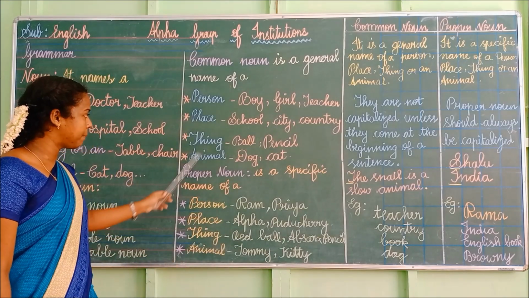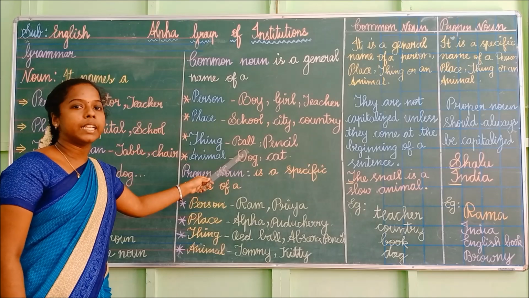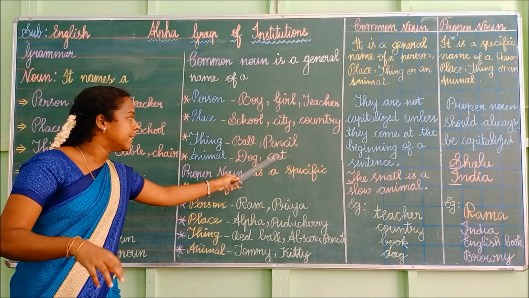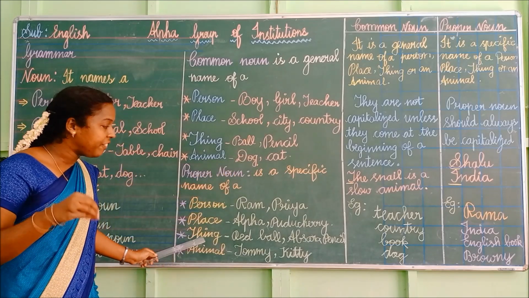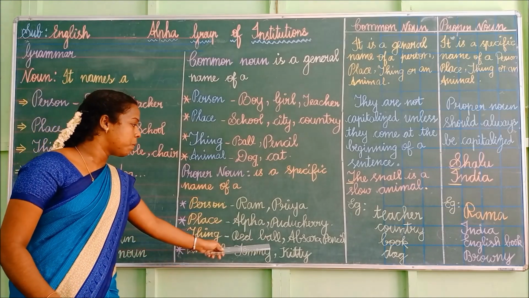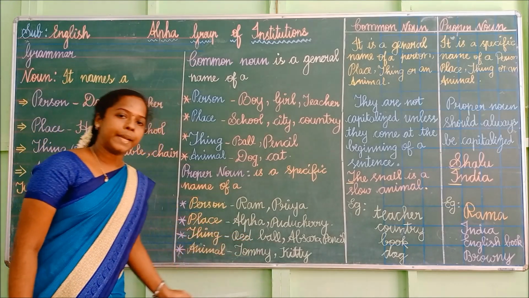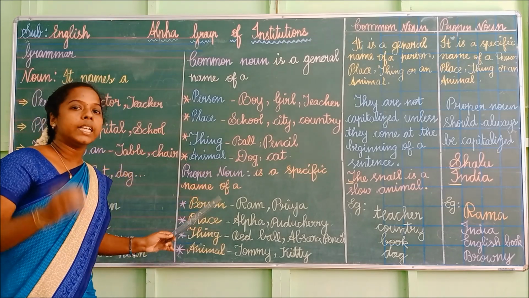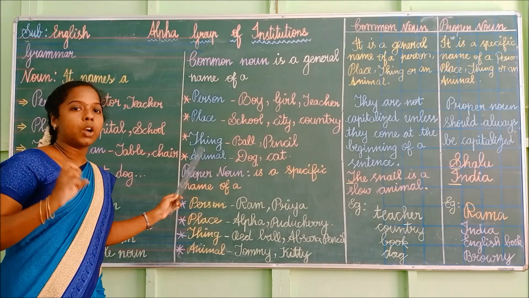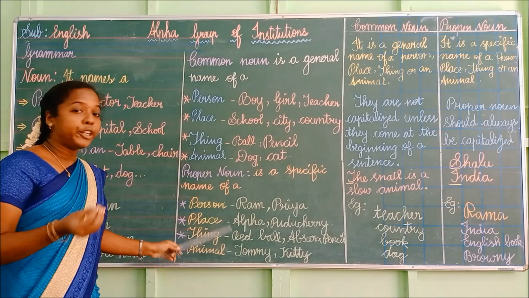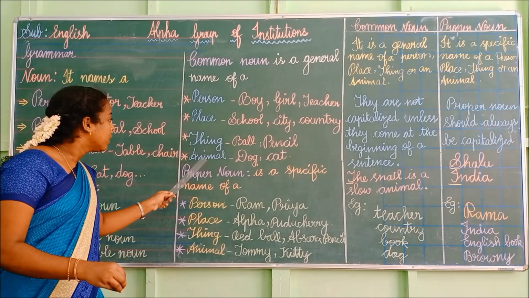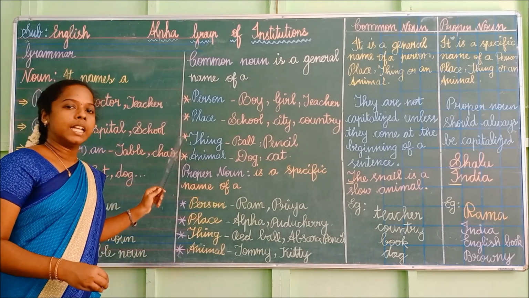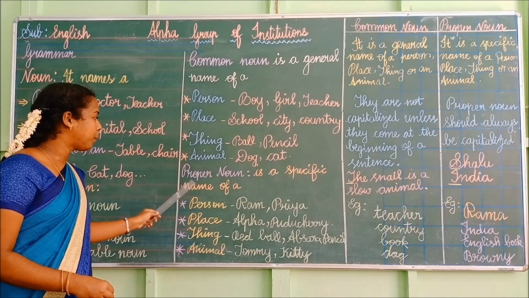See the other example, thing. Here I am telling generally ball, pencil. Here I am specifically telling red ball, Apsara pencil. Animal, dog, cat. So all these things and animals are common noun. Here when you give a specific name to the thing or animal, it is a specific or proper noun.